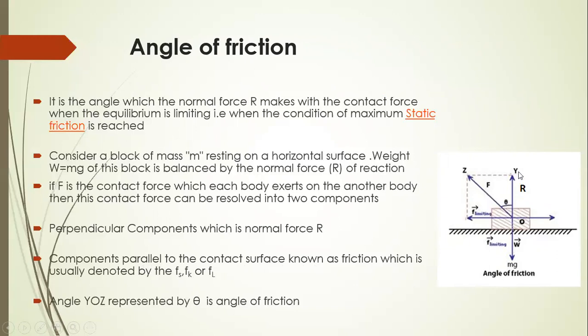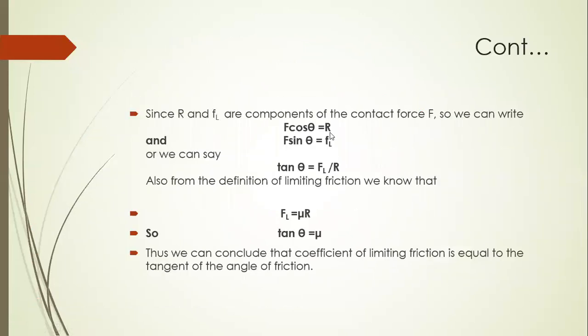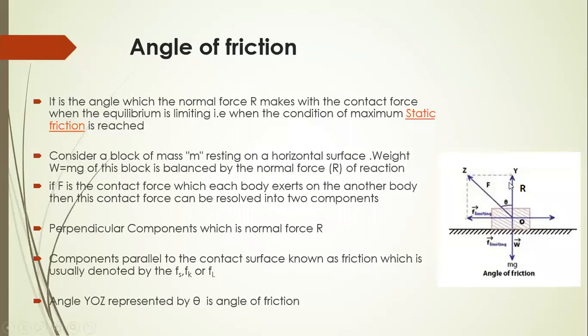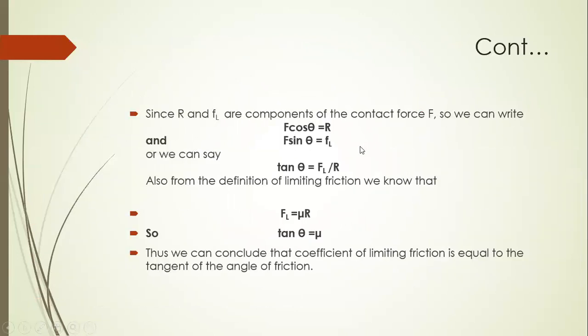Angle YOZ is represented by theta. This is the angle of friction. Since R and FL are the components of the contact force F, we can write F cos theta is equal to R and F sin theta is equal to FL.